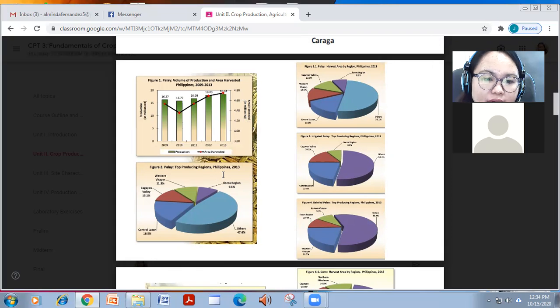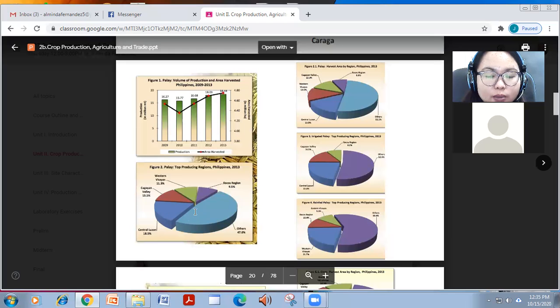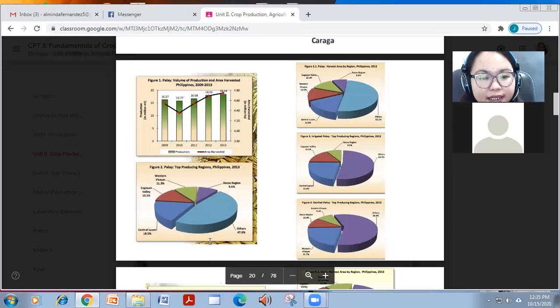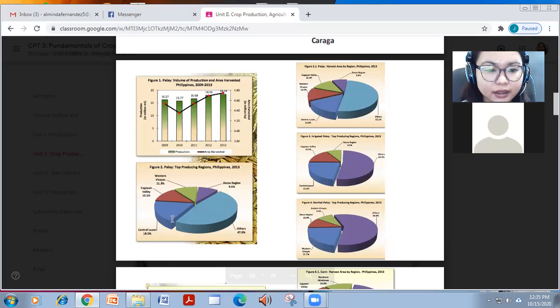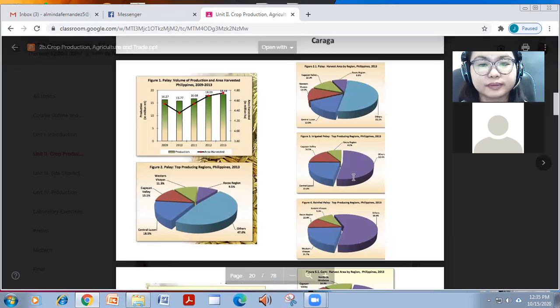So in terms of production, and this is in terms of area. So nag-i-increase din ng area as well as the production. So among the different regions in the Philippines, the highest or top producer of palay is, pinakamalaking pie, the Central Luzon. So that's why Central Luzon is the major producer of rice, no? Followed by Cagayan, Western Visayas, Ilocos Norte, and others, no?